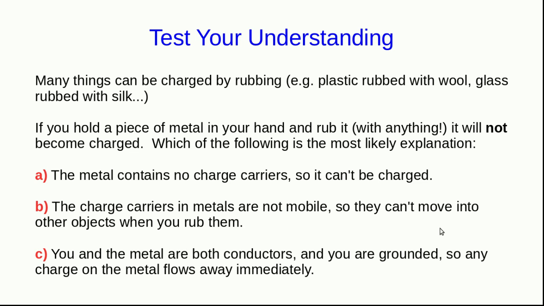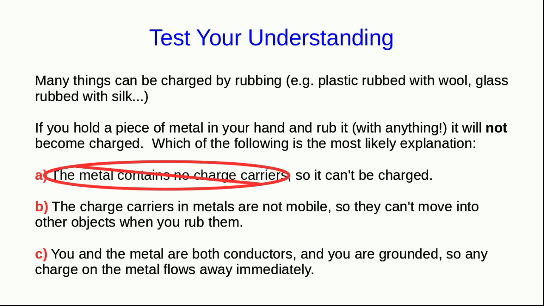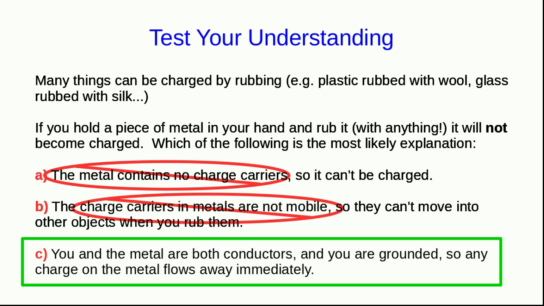At the end of the first half of this lecture, I asked you this question, and hopefully you've come to the conclusion that the answer must be C. Why? Well, this can't be right because it claims the metal contains no charge carriers, but the metal is made of atoms just like everything else, and so it's full of electrons and protons, so it's got lots of charge carriers. Answer B is claiming that the charge carriers in metals are not mobile, but that's not right. Metals are conductors, and so at least some of the charge carriers in metals must be very mobile. And so we're left with C.